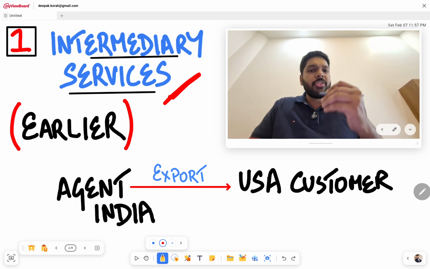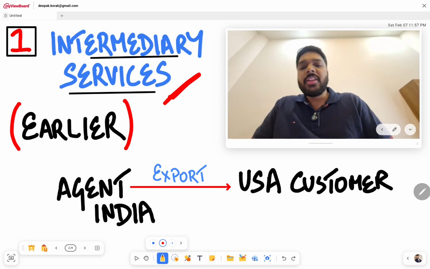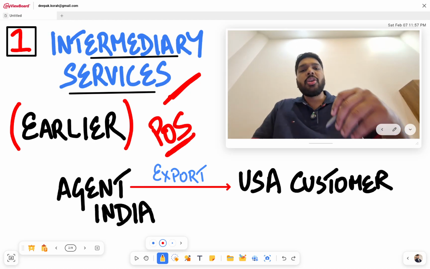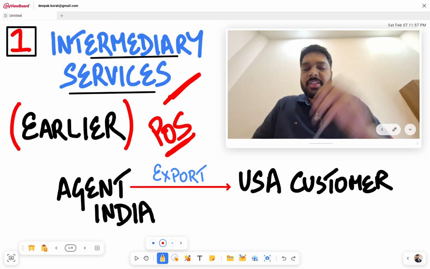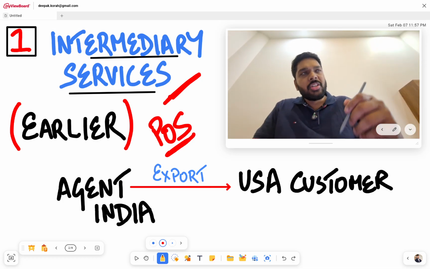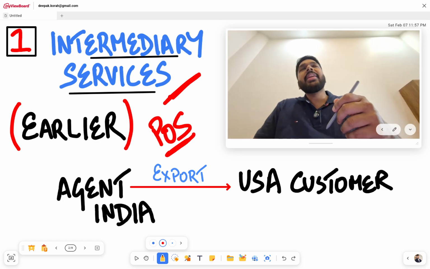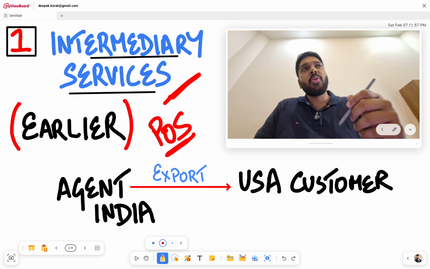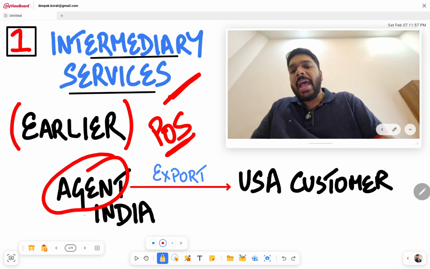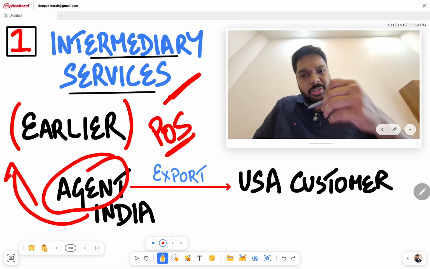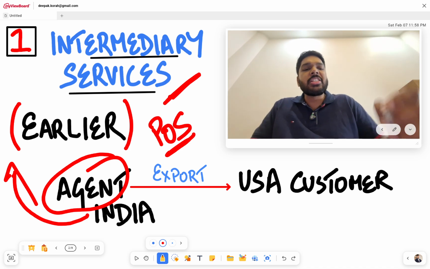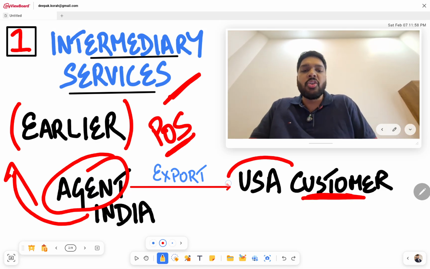Well, earlier under GST, as far as the place of supply rules are concerned, for an agent or a broker coming under the definition of intermediaries, operating from India, for their original supplier in India, they may be providing services, let's say, to a customer located outside India. In this particular example, let's say you have an agent or broker in India and he's working for his original supplier who's also in India, and the agent or broker is providing services to a customer located outside India, in this particular case in US.